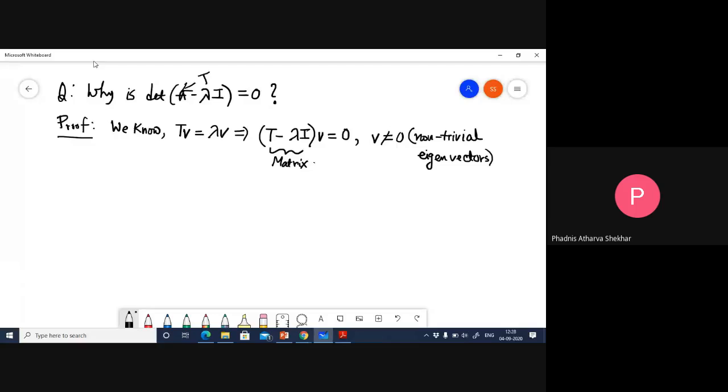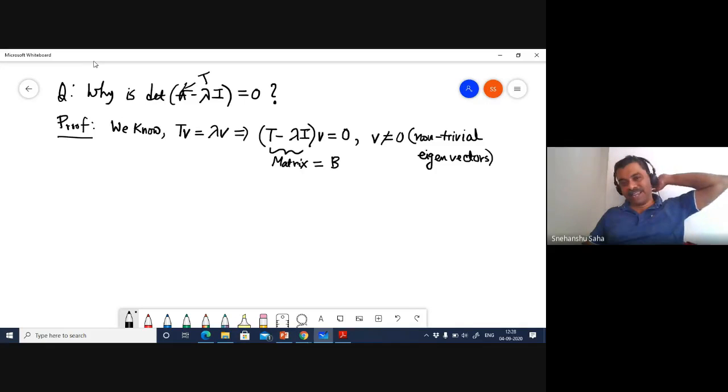Excuse me, sir. Should we be using the inverse of T minus lambda I here? Is that the way to proceed with the proof? No. Have I spoken about inverses yet in this class? Not yet, so no. I am not going to use the idea that the inverse of a matrix exists, therefore the determinant has to be non-zero. I actually do not like that approach. In the first class, I said that I don't like taking determinants of matrices. I also don't like taking inverses because both are expensive operations.